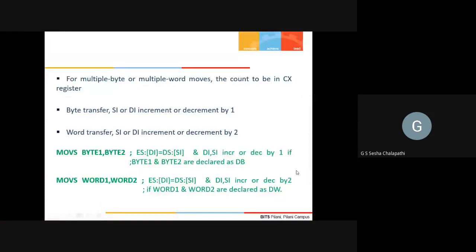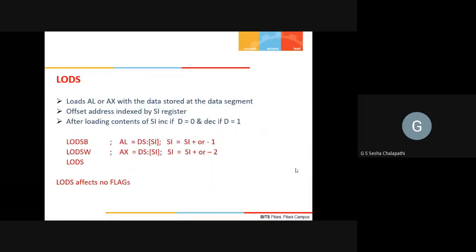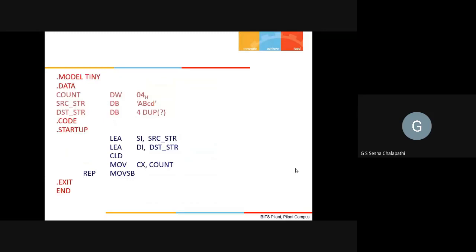Sir, can you show the part where you explained the MOVSB, where you expanded it: MOV AL, comma SI? Yeah, I'll do that once again. I should have it here also. Here, this one. Yes sir, you expanded that MOVSB to show the working. Okay, you want to see that? Yes sir.